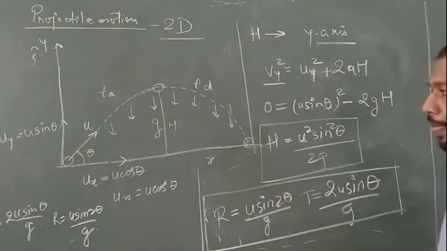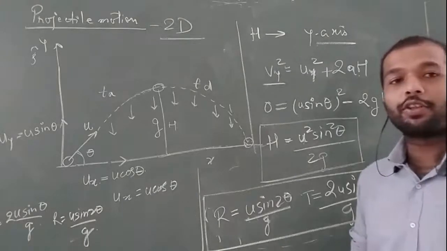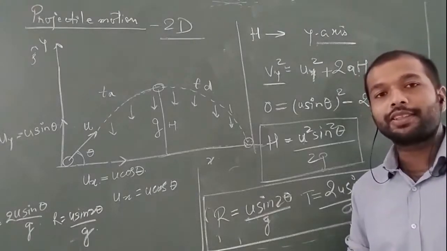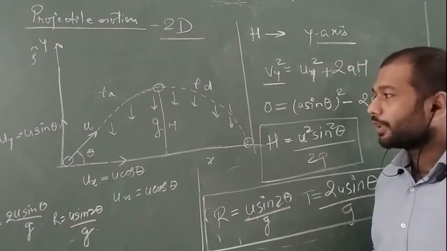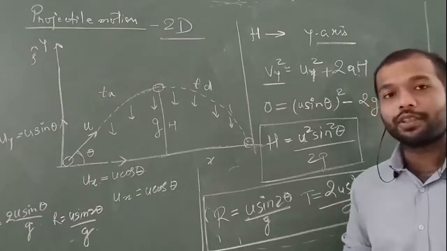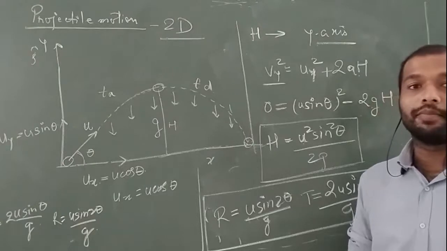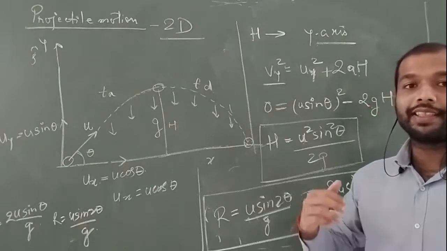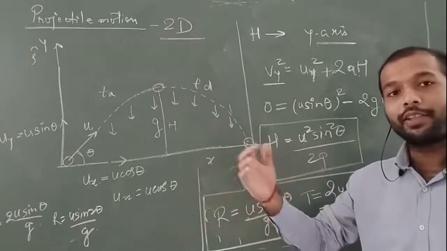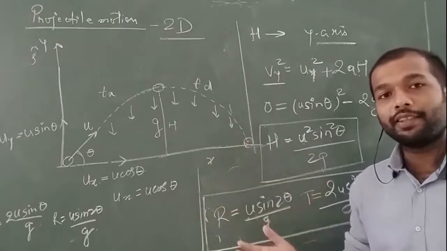Now next we will talk about a term known as the equation of trajectory. What is trajectory? Whenever a body performs a motion, it takes some kind of curve, a kind of line of motion.